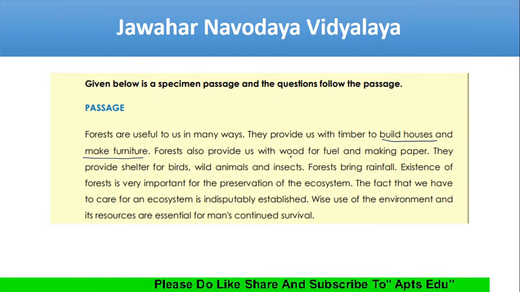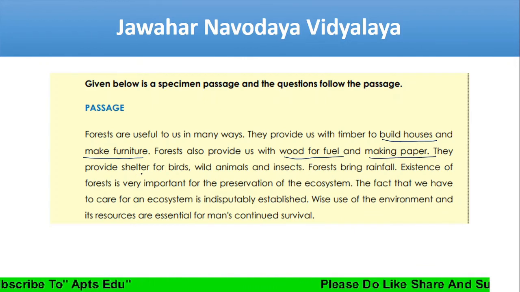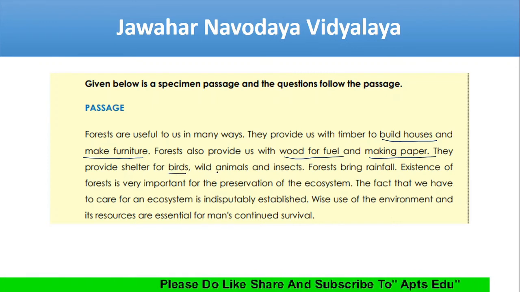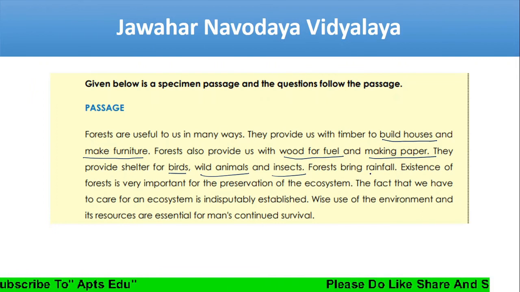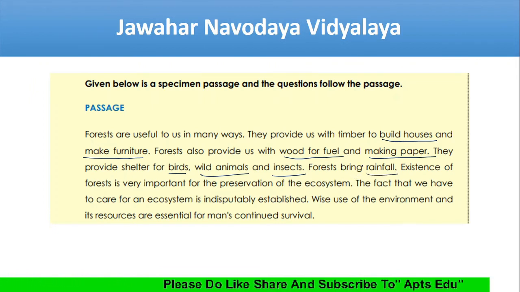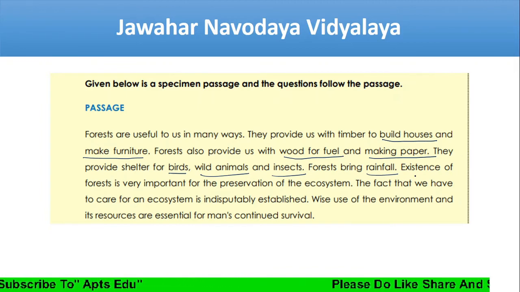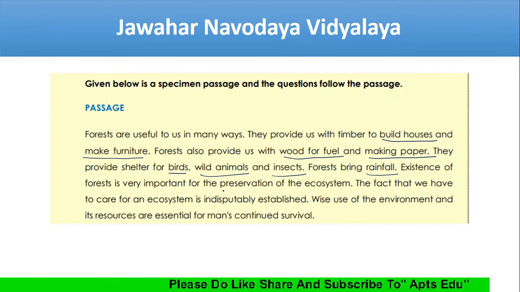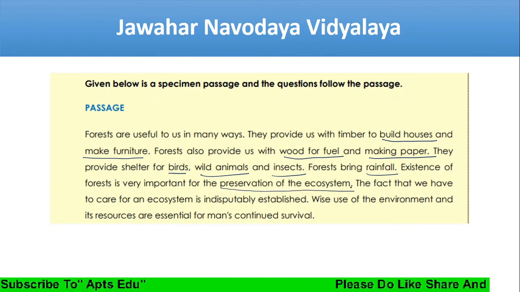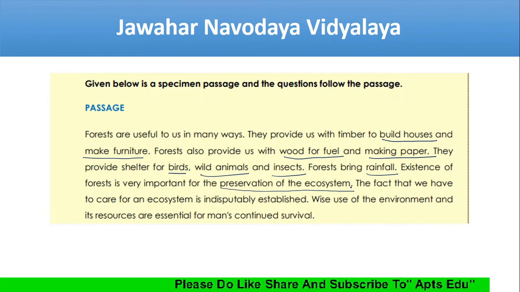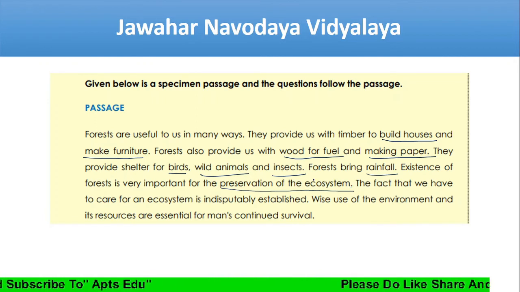They also provide us with wood for fuel and making paper. They provide shelter to birds, wild animals, insects, and they also bring rainfall. We'll mark all the important keywords. And the existence of forests is very important for the preservation of the ecosystem. So forests are very important for the preservation of the ecosystem.